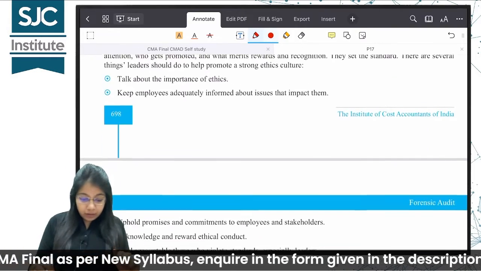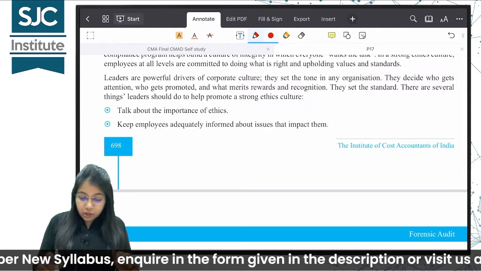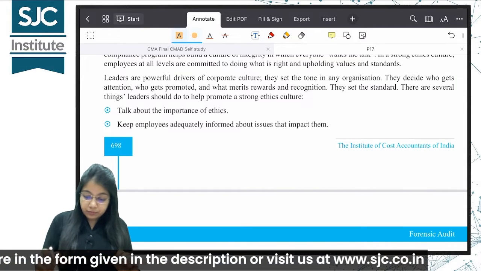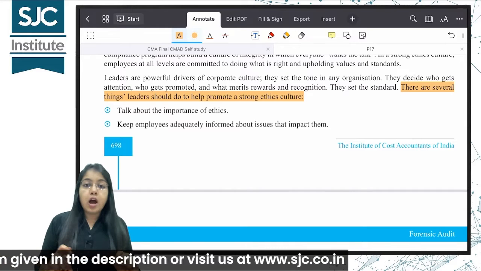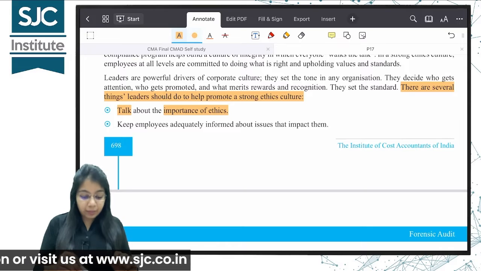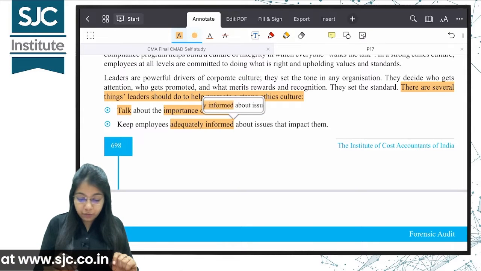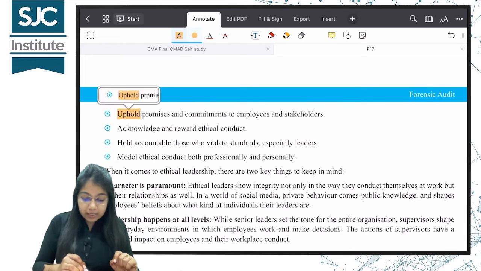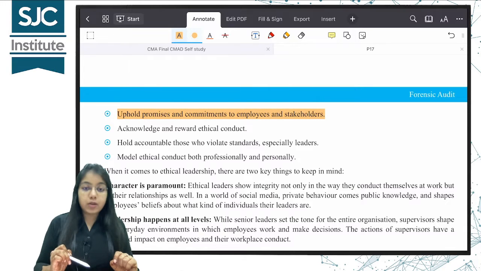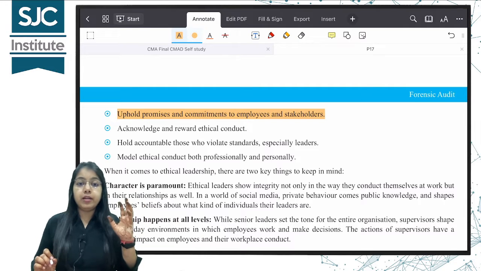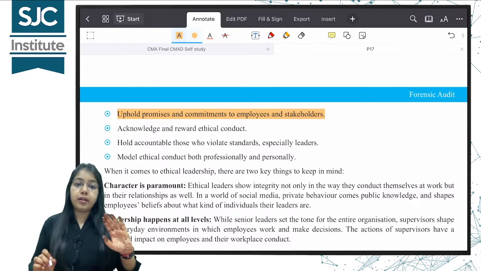Okay, the leaders should promote a strong ethics culture. How can they do so? By talking about the importance of ethics, by keeping the employees adequately informed about issues that impact them, uphold promises and commitments to employees and stakeholders. मतलब जो बात बोला उससे मुकर नहीं रहे मैनेजमेंट लीडर्स, जो बोला प्रॉमिस वही कर रहे हैं.